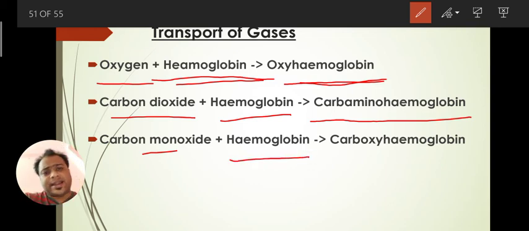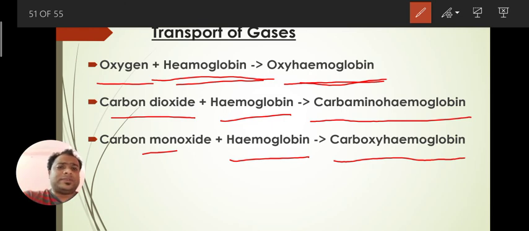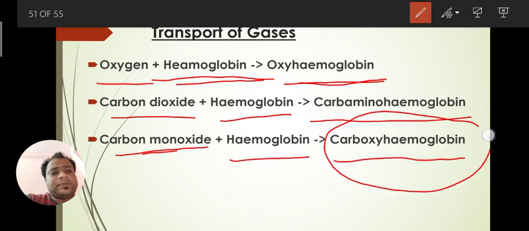Now, carbon monoxide and hemoglobin attach themselves and form what? Carboxyhemoglobin. So what is this carboxyhemoglobin? This is carbon monoxide, and what are the consequences of this compound? There is a question also: what do you mean by carbon monoxide poisoning? You have to answer that when carbon monoxide is present in the air, it forms carboxyhemoglobin, which is a poison which easily clots our blood if it goes inside our blood vessels.